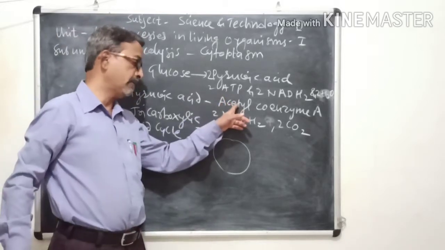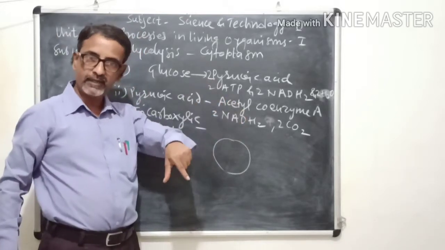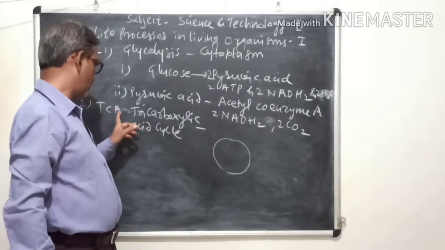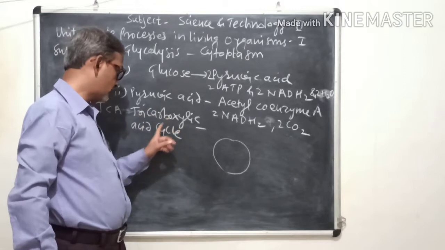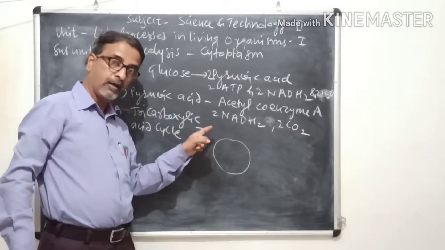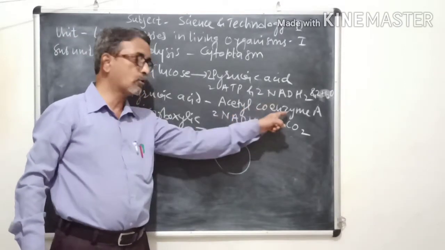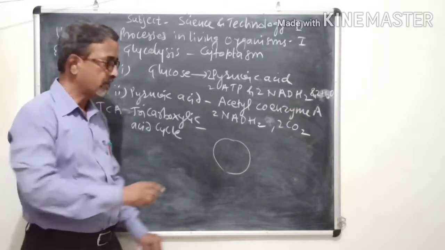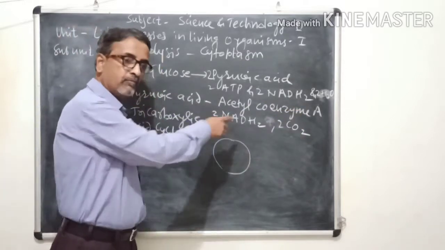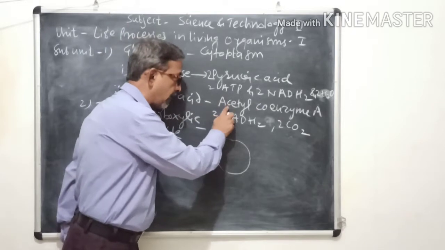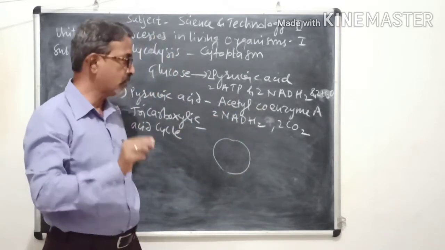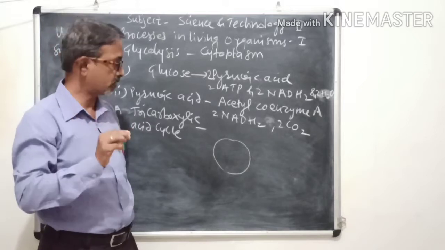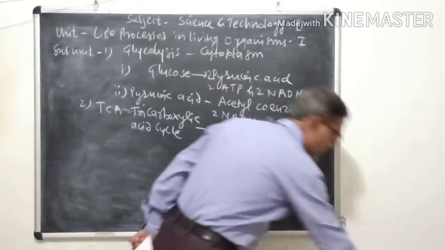Acetyl coenzyme A enters the mitochondria and then a cyclic chain of tricarboxylic acid cycle acts upon this acetyl coenzyme A, and step by step in cyclic manner this acetyl coenzyme A is completely oxidized into different molecules. And which are the molecules? We shall see.